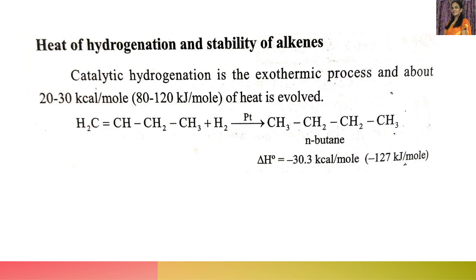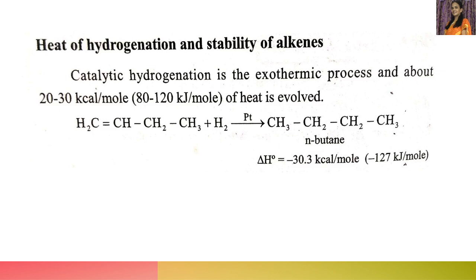evolved, that is released. So here we considered an alkene, that is 1-butene. To this, hydrogen is added in presence of platinum catalyst. Then we got n-butane, or normal butane, normal in the sense no branches, okay, no branches. A straight chain alkane is called an n-alkane, so it is n-butane as it is having 4 carbon atoms. So here the delta H is minus 30.3 kilocalories per mole. That is, this much energy is evolved in this reaction. In kilojoules, it is equal to 127 kilojoules.